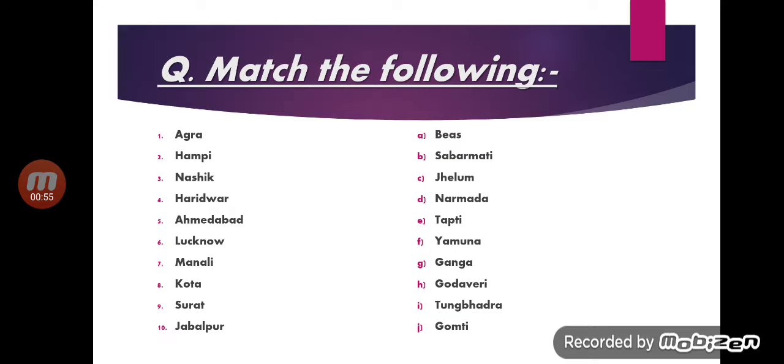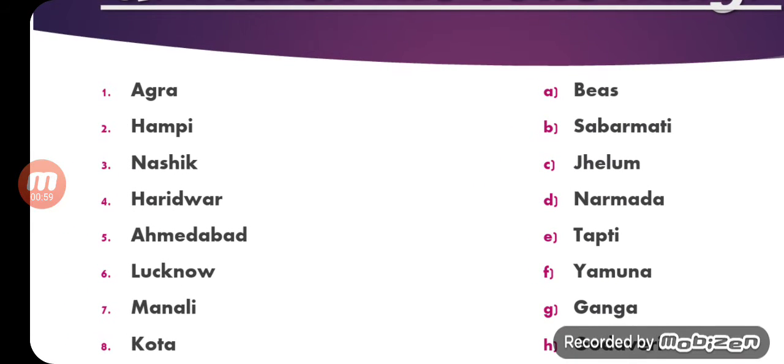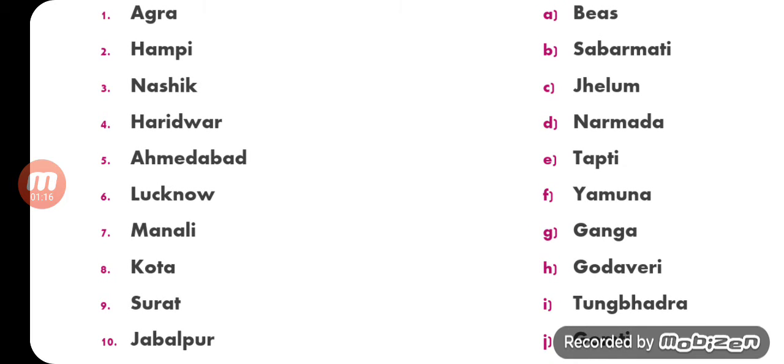Match the following. Children, here are the cities and on the B side you have the rivers. Cities: Agra, Hampi, Nashik, Haridwar, Ahmedabad, Lucknow, Manali, Kota, Surat, Jabalpur.